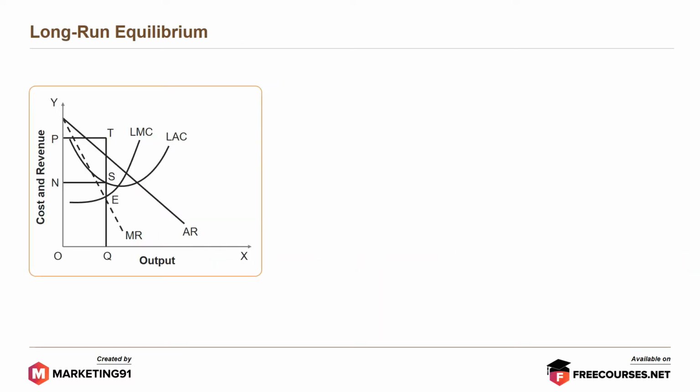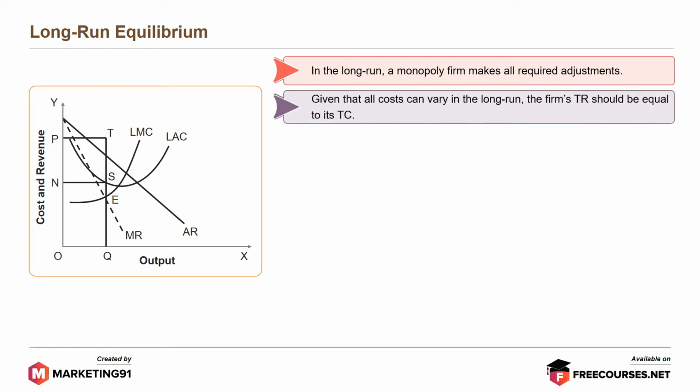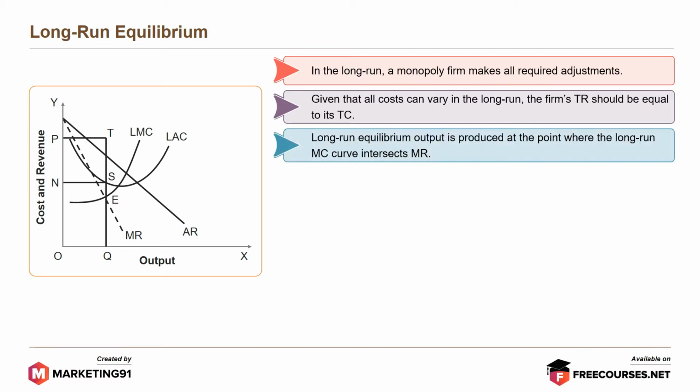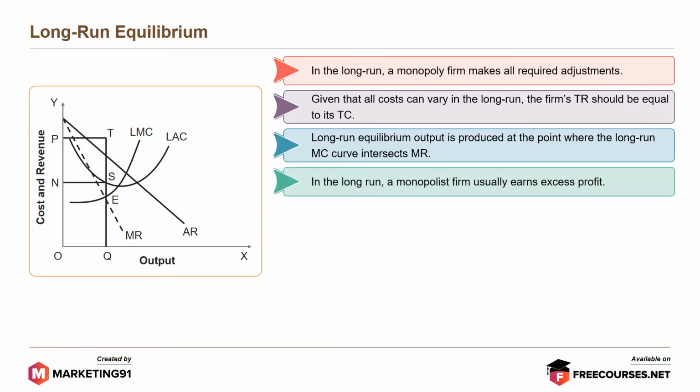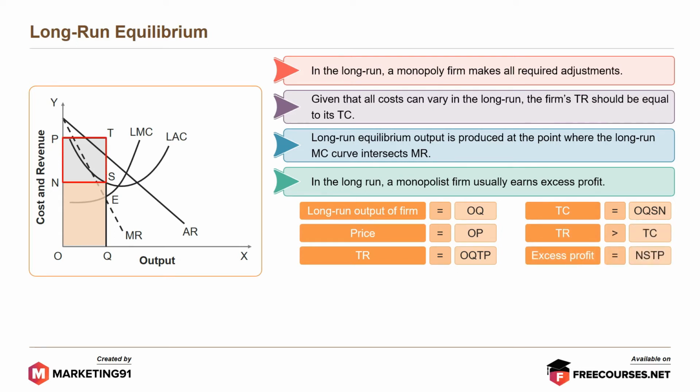Moving to the long-run equilibrium. In the long run, a monopoly firm makes all required adjustments. Given that all costs can vary in the long run, the firm's total revenue should be equal to its total cost. Long-run equilibrium output is produced at the point where the long-run marginal cost curve intersects with MR. In the long run, a monopolist firm usually earns excess profit. Thus, the long-run output of the firm is equal to OQ, price is OP, total revenue is OQTP, total cost is equal to OQSN, total revenue is greater than total cost, thus excess profit is NSTP.